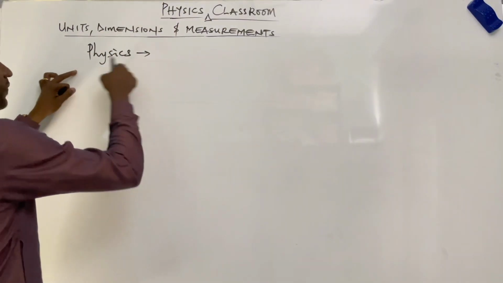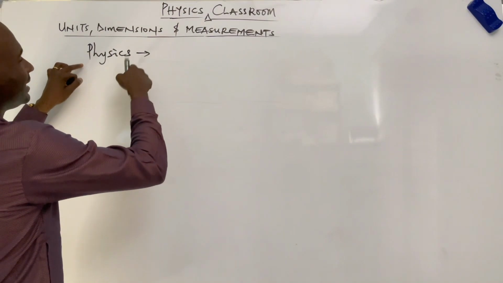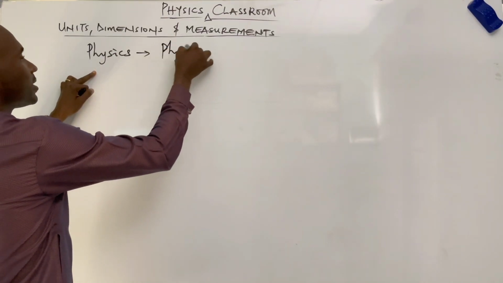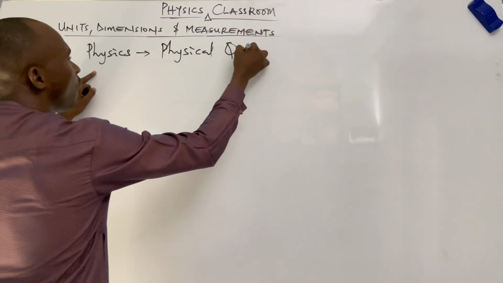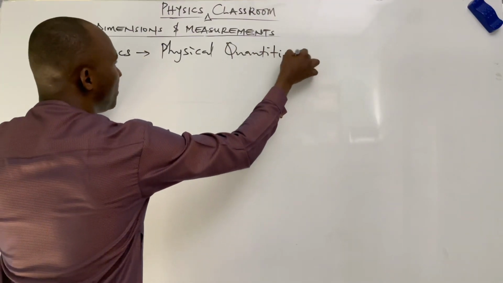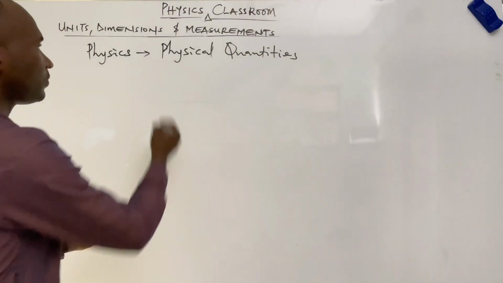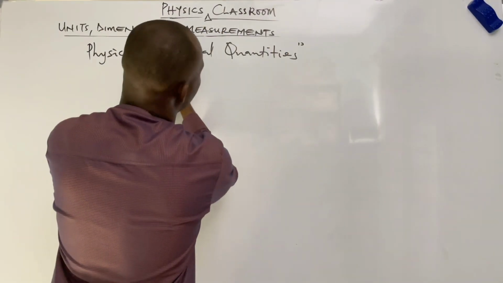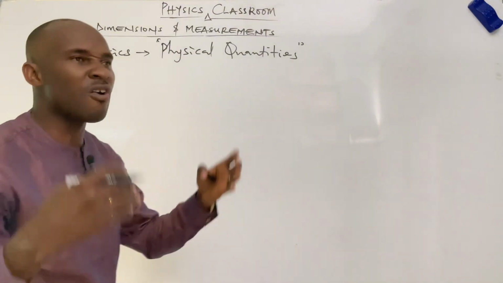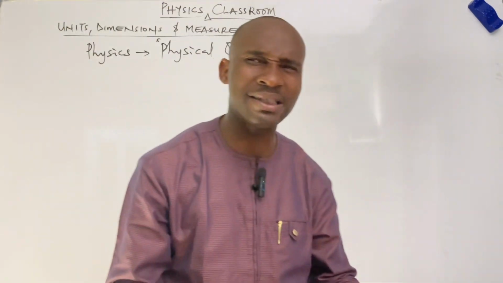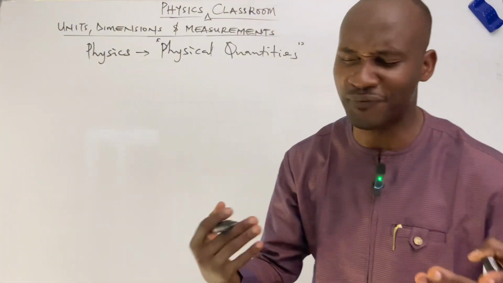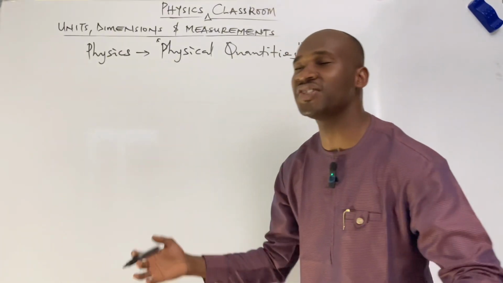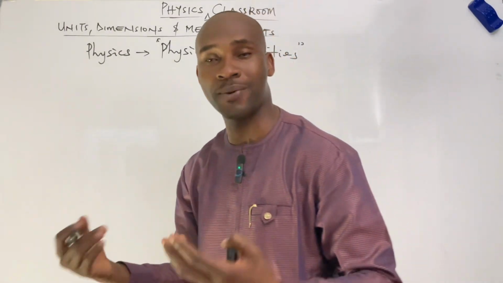So, when we think of physics, the next thing that comes to our mind is that physics entails the study of physical quantities, where we are going to be picking today's study from. What then are physical quantities? Physical quantities are quantities that have measurable physical properties.